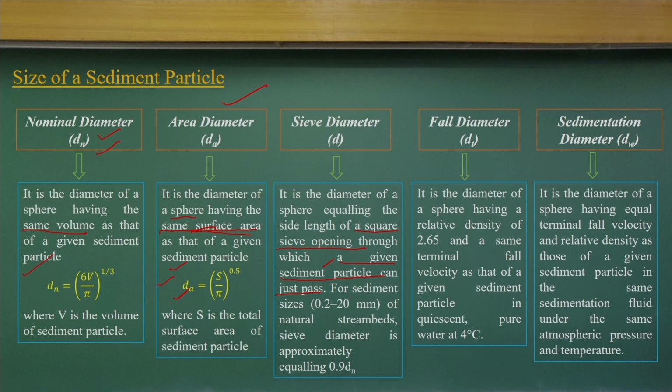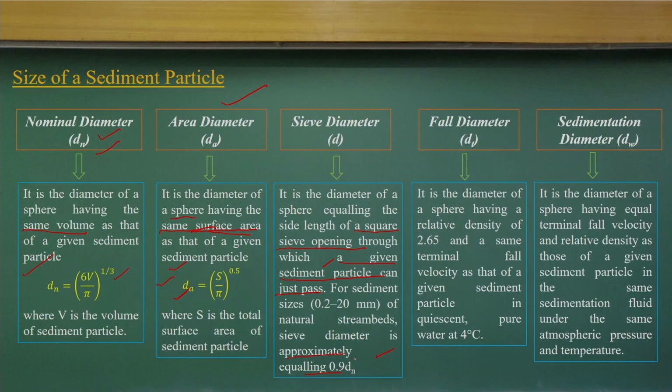So we find the sieve diameter, which is equivalent to 90% of the dn value. Instead of measuring the individual diameters at the volume level or the surface area level, we just do the sieve analysis. From the sieve analysis, we relate it theoretically, knowing it will be 0.9 of the dn value. That's how we compute the dn value.